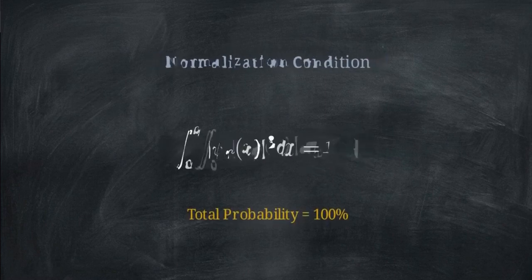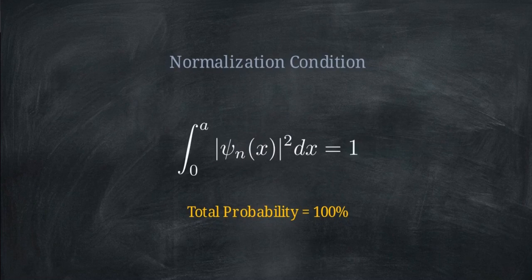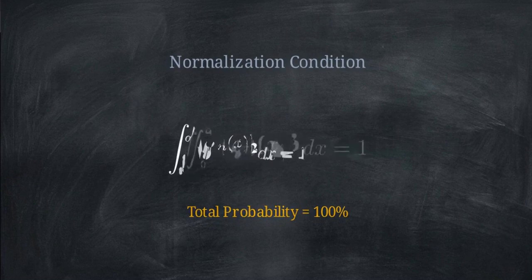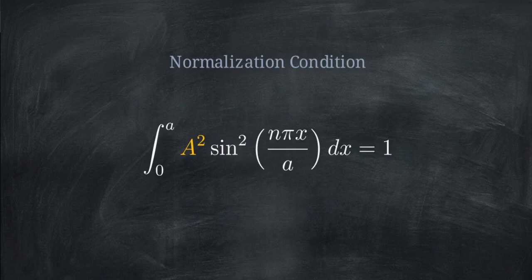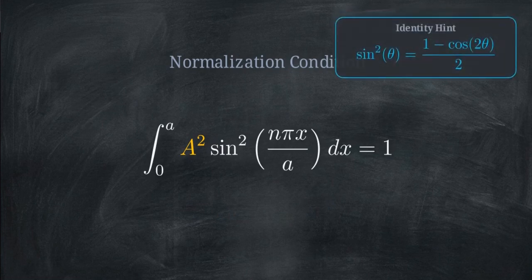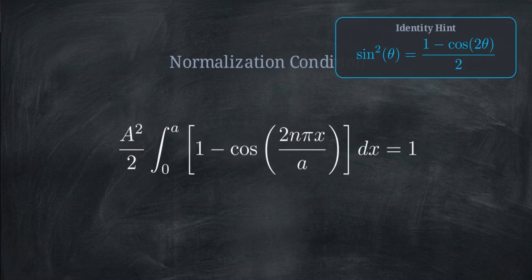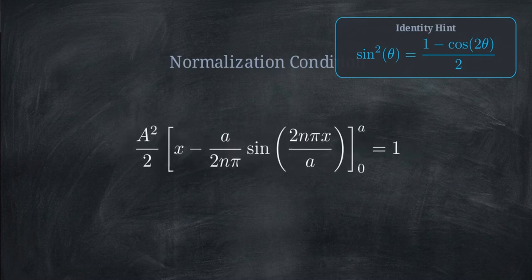Because the particle exists somewhere inside the boundaries with 100% probability, the area under the squared wave function across the entire box must equal exactly 1. Pause the video and try to use the sine-squared trigonometric identity shown here to calculate this definite integral and solve for the constant a. Let's check the math.